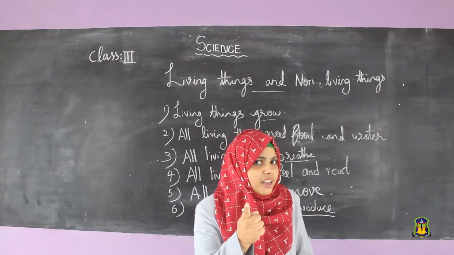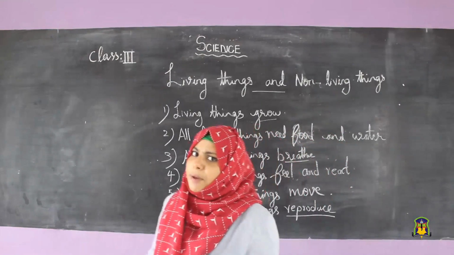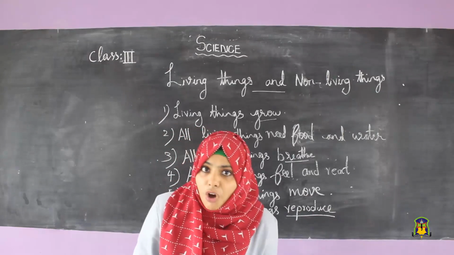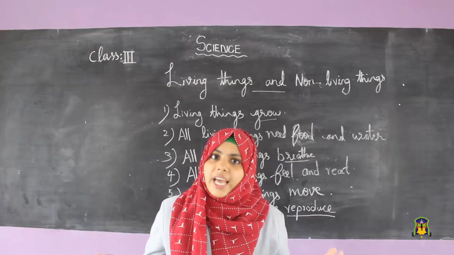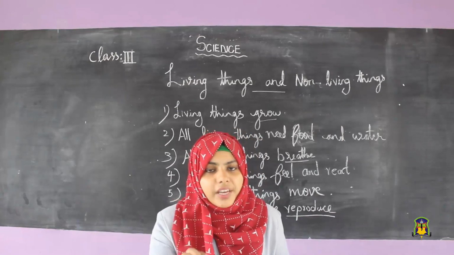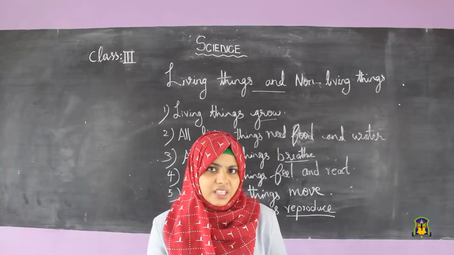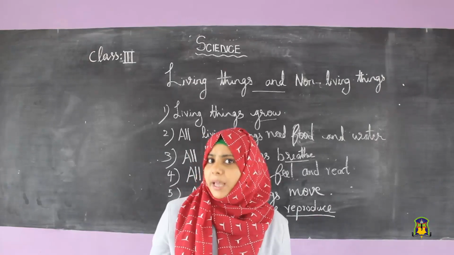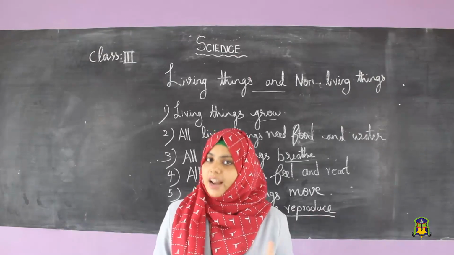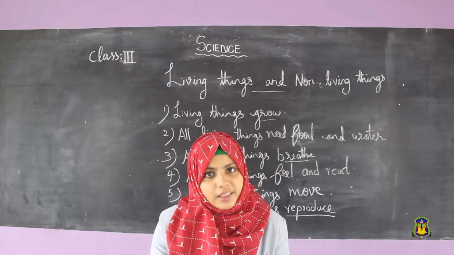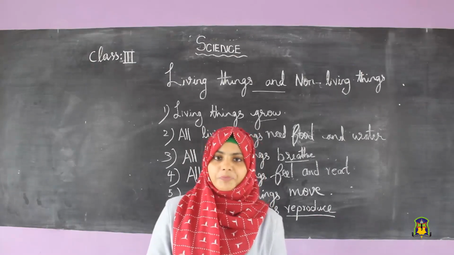No. A new plant is formed from seed, stem, leaves, roots, etc. What about non-living things? Have you ever seen a baby phone, baby book, baby computer, baby chair? No. Why? Because they are non-living. All living things reproduce.